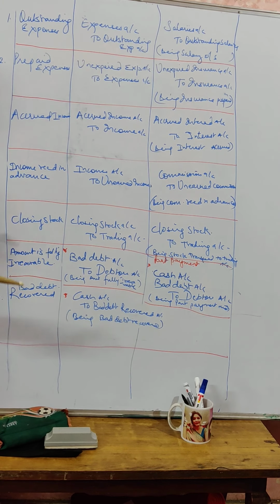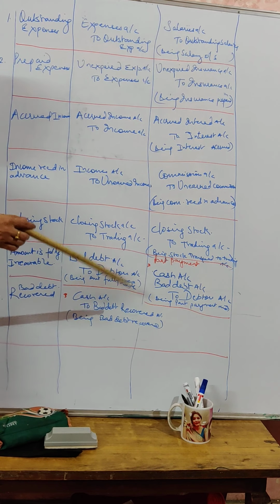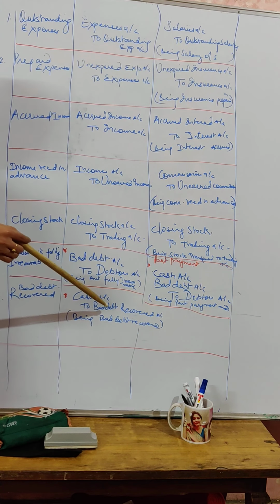Next case, you already considered this amount as bad. Sometimes later that person makes a payment of that amount, so that is known as bad debt recovered. It is again an income for you. So you are going to write cash account debited to bad debt recovered. Make sure that you add the word recovered. You cannot write only bad debt. Cash is an increase in asset, and this is an increase in income. So cash account debited to bad debt recovered, you have to mention it like that. Clear with these entries?